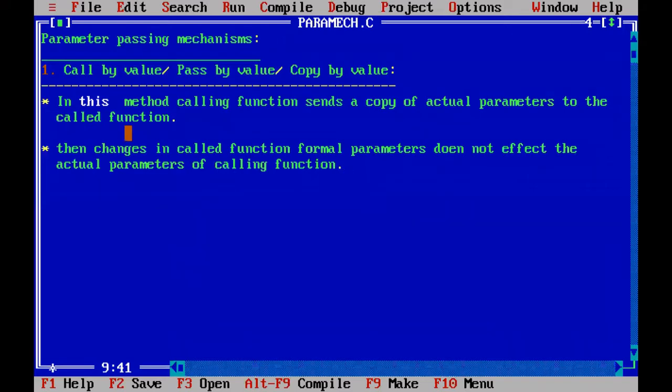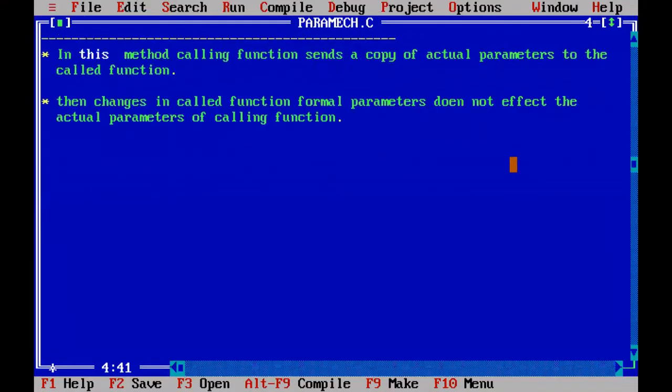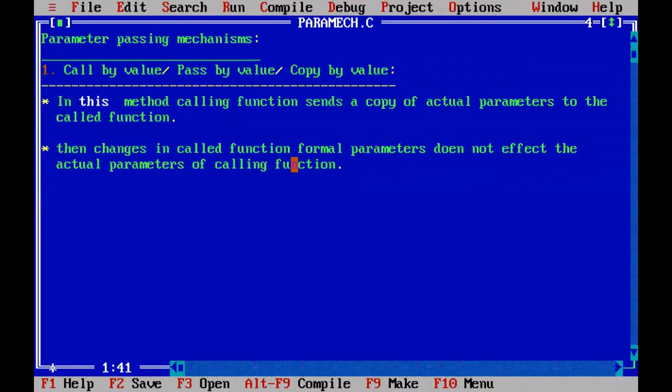Then whenever you are making any changes in the called function formal parameters, the changes are made only to the formal parameters of the called function, that does not reflect or affect the actual parameters of the calling function.